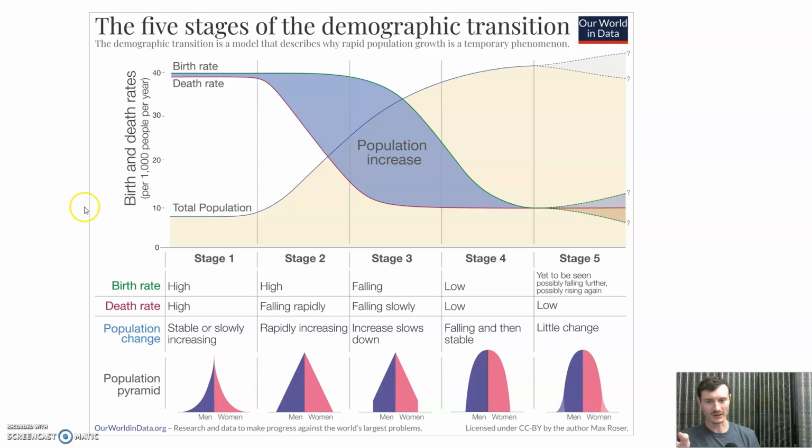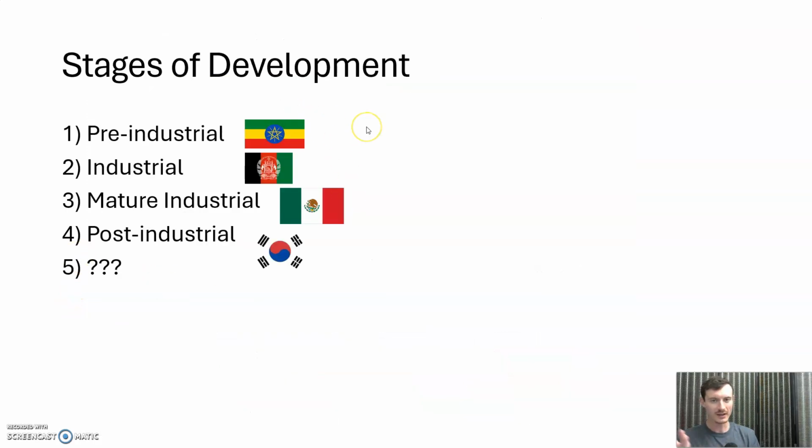One more different way of seeing it. So these are our 5 stages of development, all the way from pre-industrial to post-industrial. The death rate begins to fall first, which leads to a giant increase in population over time. Birth rate lags after, but then begins to fall. They both reach stable levels, and then the population starts to decline in a lot of cases. For now, we're not going to worry about these population pyramids, but this does a fantastic job of summing the whole story up.